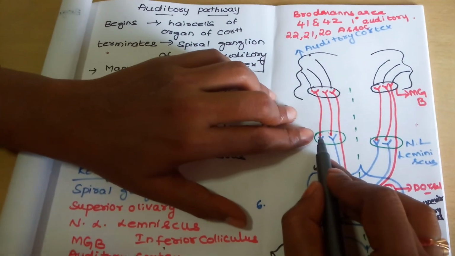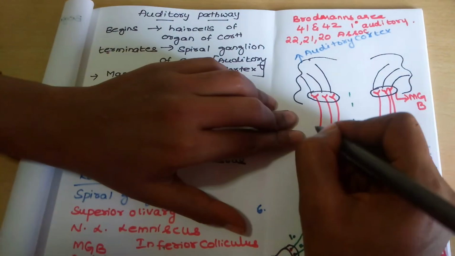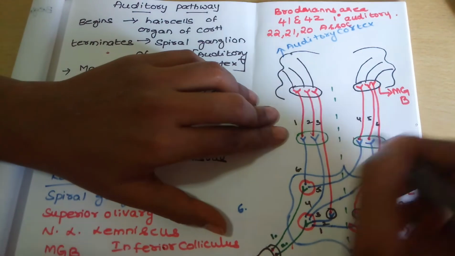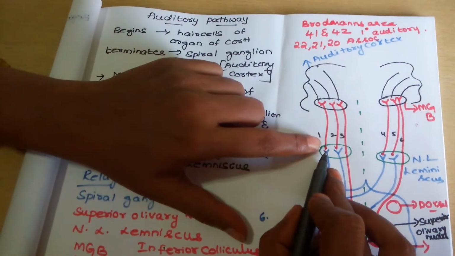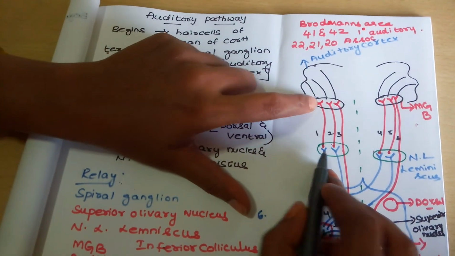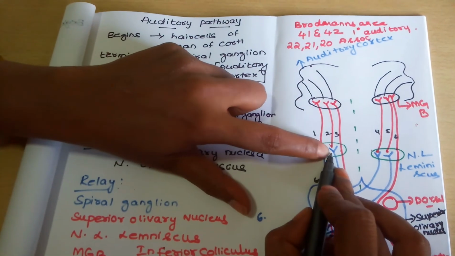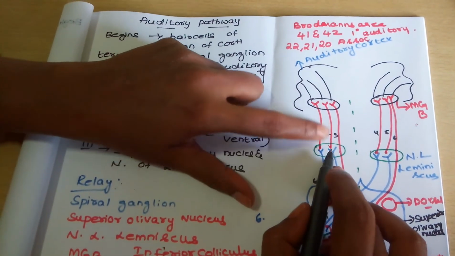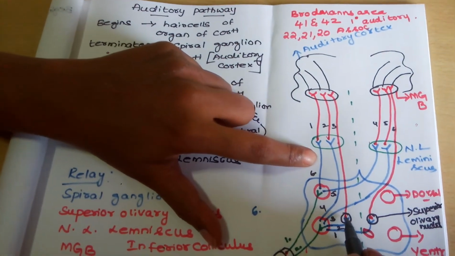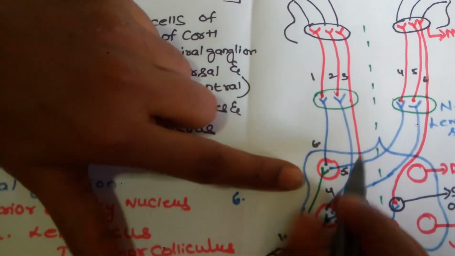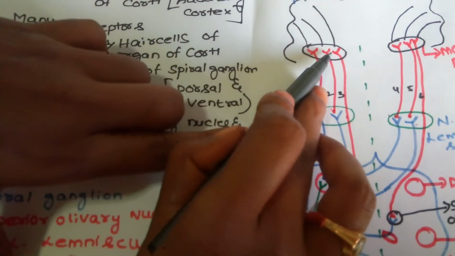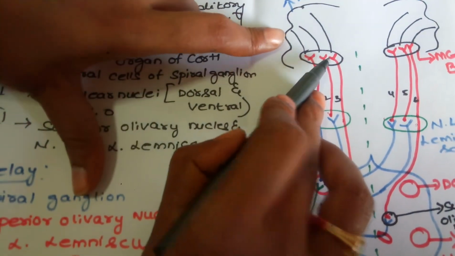Next, the third order neuron also has 6 sets of fibers. 1, 2, 3, 4, 5 and 6. From the nucleus of lateral lemniscus, the first set arises and reaches the medial geniculate body. The second also arises from the nucleus lateral lemniscus and relays at the medial geniculate body. Next, the third set arises from the superior olivary nucleus and, without synapsing with the nucleus of lateral lemniscus, directly terminates at the medial geniculate body.